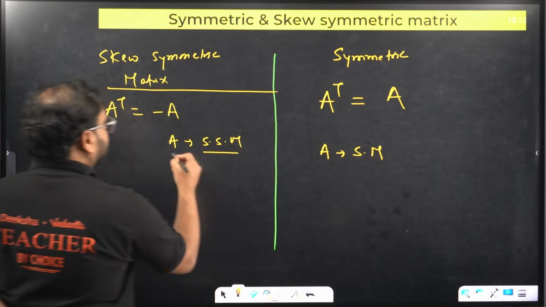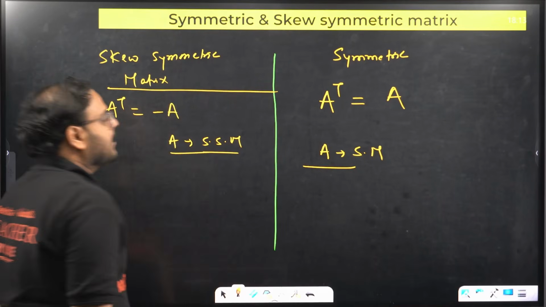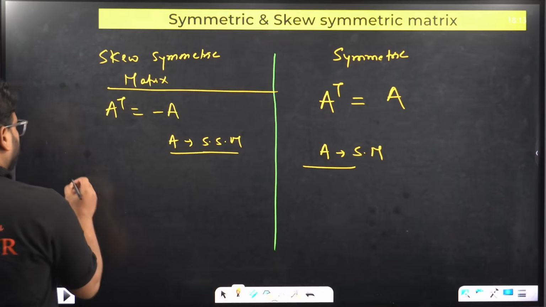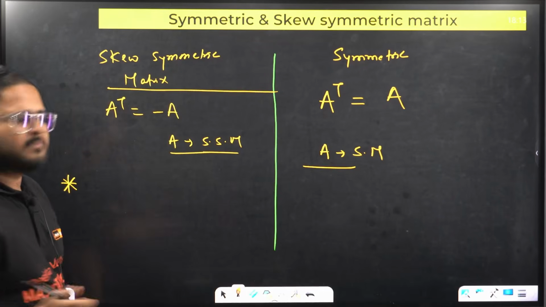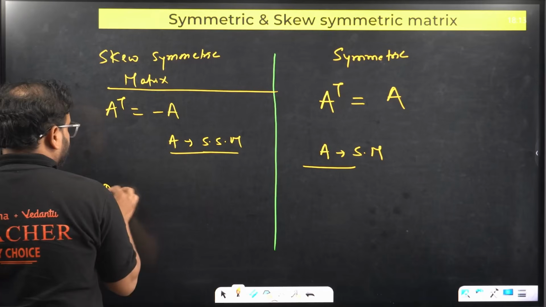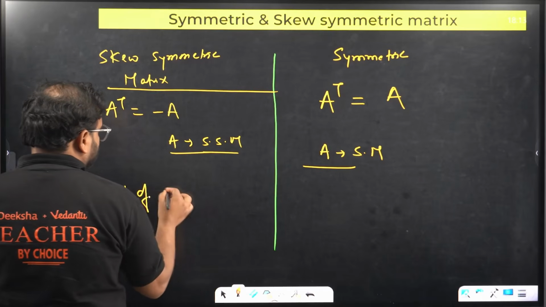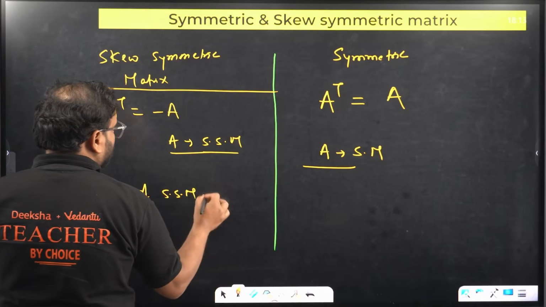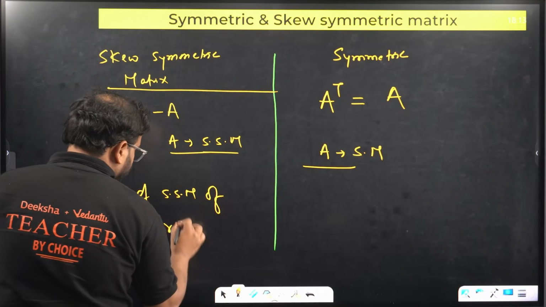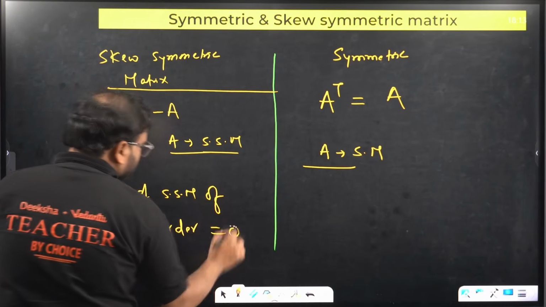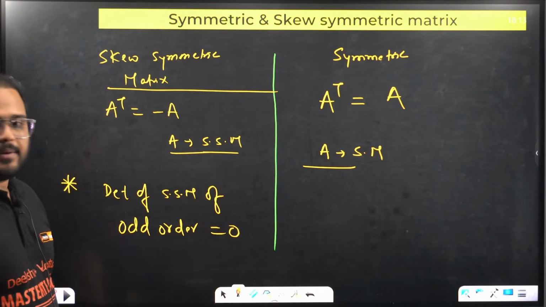Clear, sir? One more thing is a very important property. I would like to write it over here only. I can teach you in determinants also. I'll teach that as well. Determinant of a skew symmetric matrix of odd order is always 0. Understand this.